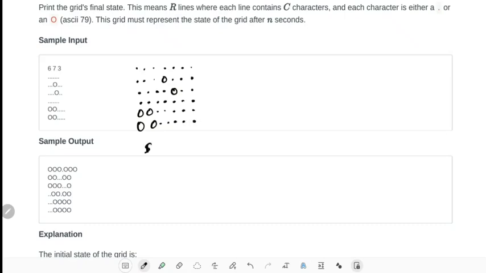Okay, this is state 1 or the initial state, and we are given time as 3. Since time is odd, we have to calculate. If it is even, then we can directly return output as all O's, but here time is odd, so we have to calculate. So this is the initial state, and to calculate the next state I will do like this. Initially I will make all as zeros.